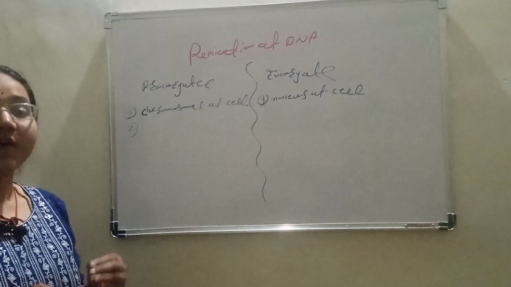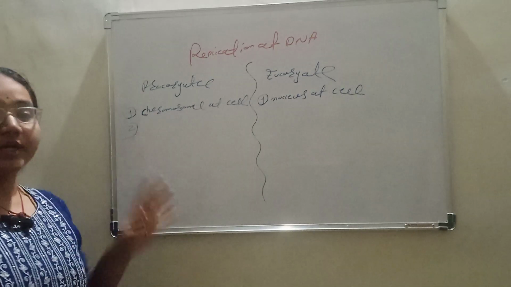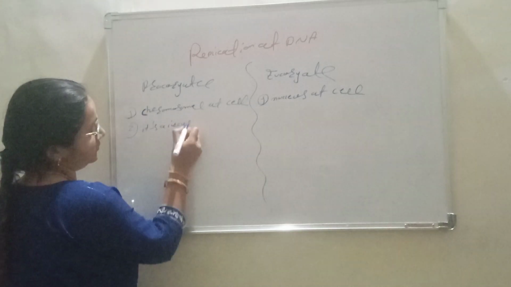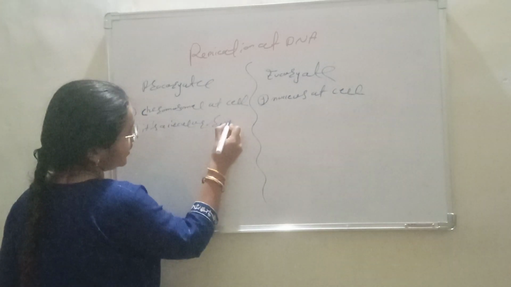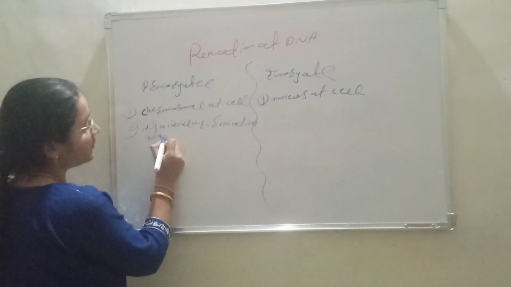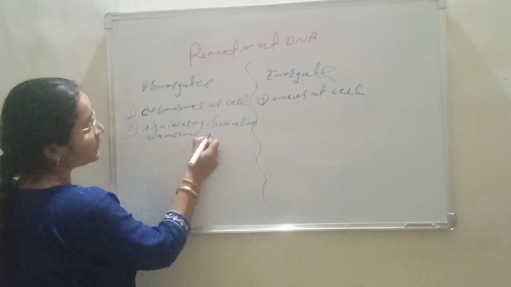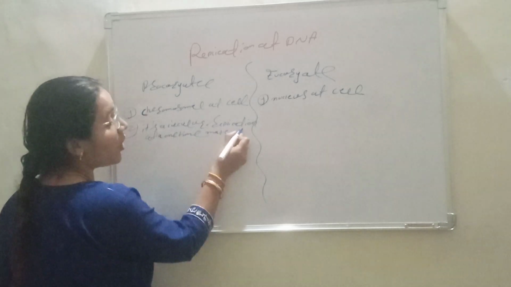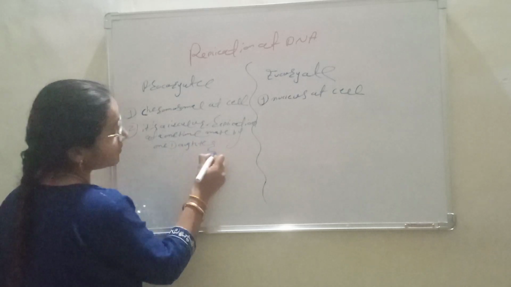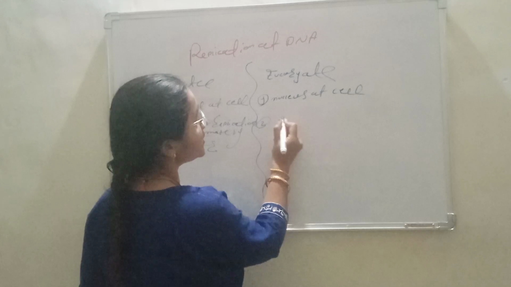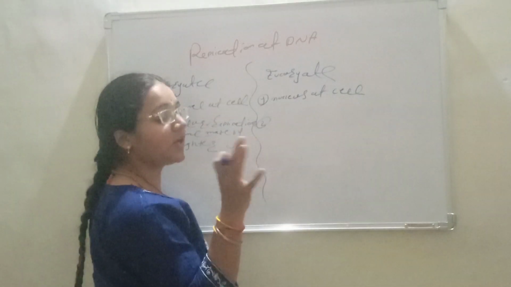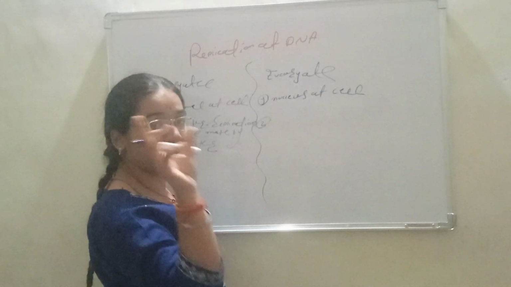Second difference: in prokaryotes, the DNA is found on the chromosome in a circular shape, which means it is a circular replication, and at one time they make only two daughter strands. But eukaryotes have linear replication, because the DNA of the nucleus is found in a linear form.